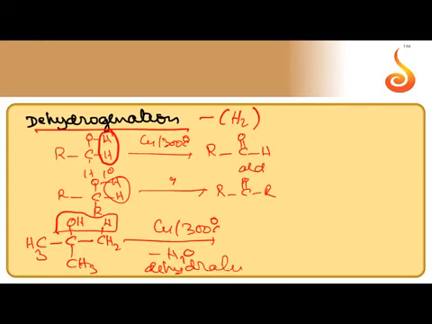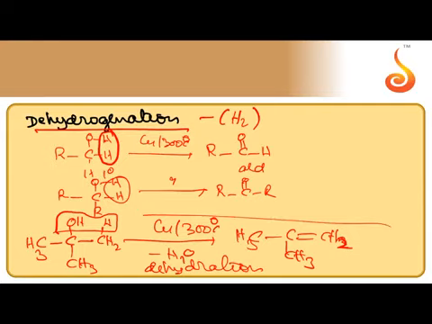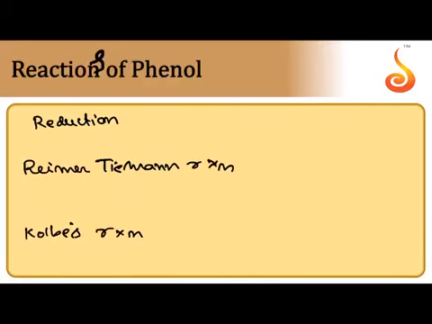The process is called dehydration. Remember, not dehydrogenation. Removal of H2O takes place, producing alkene as the product. So elimination takes place. When 3-degree alcohols are subjected to reaction with copper at high temperature, dehydration takes place, forming alkene.